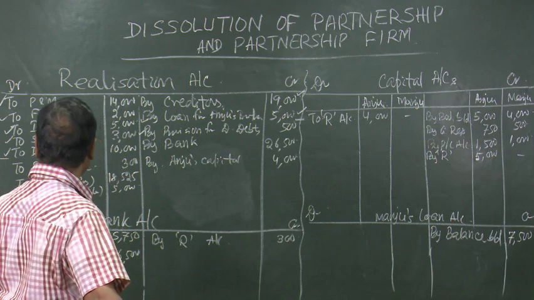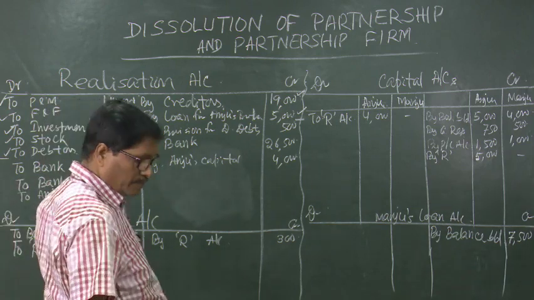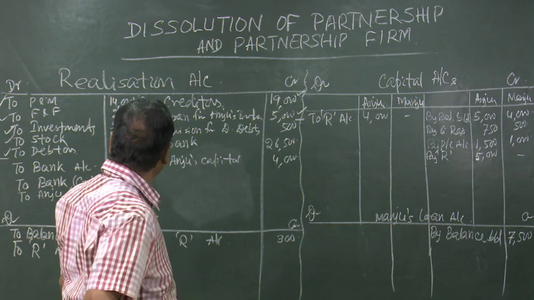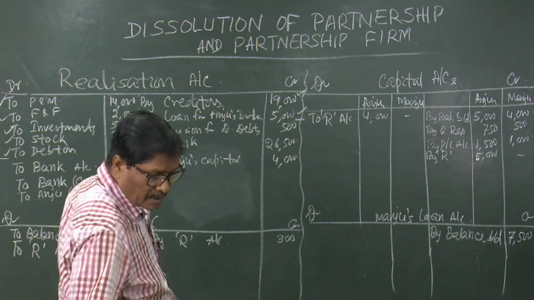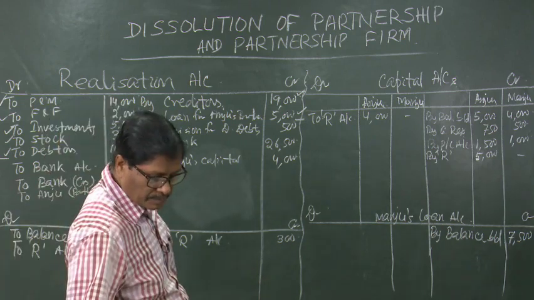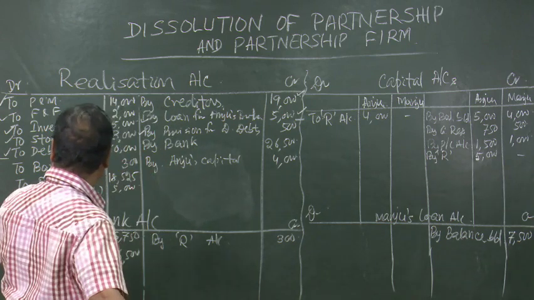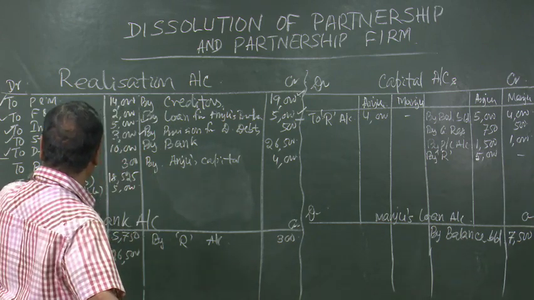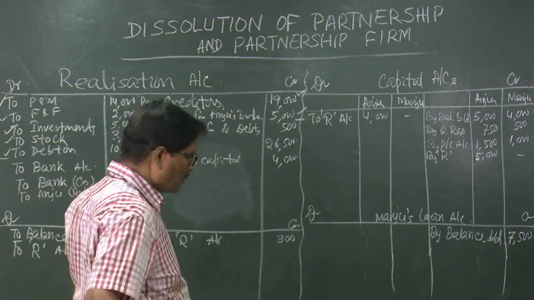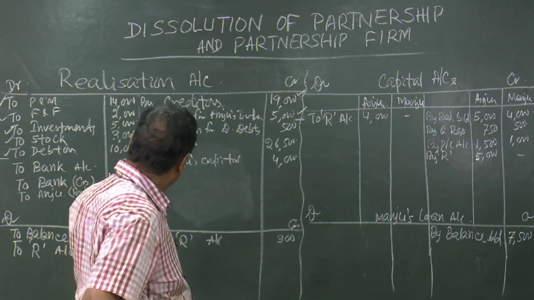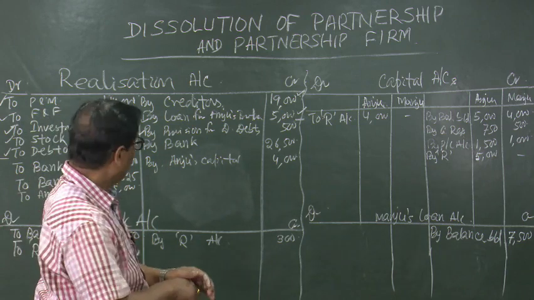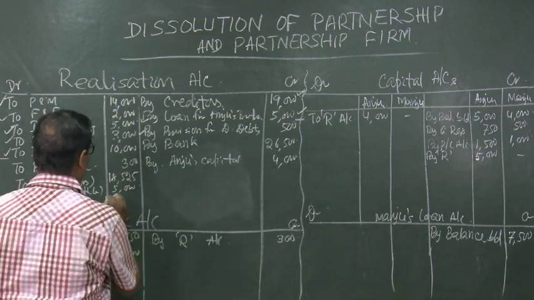furniture, stock, debtors, furniture, then 3, 10, 2. Plant and machinery 14,000, investments 5,000, Anju's capital 5,000, 300, 18,525. Now, we will take the total and there is a loss. Let us see this side.